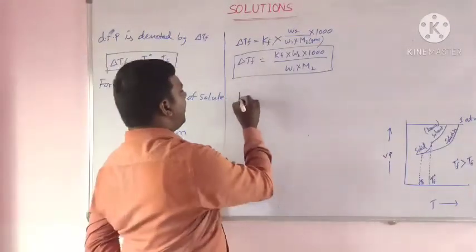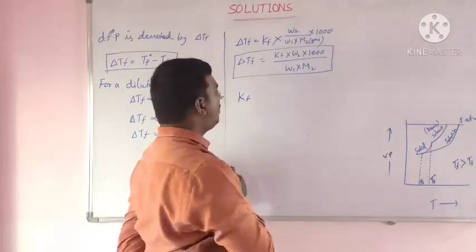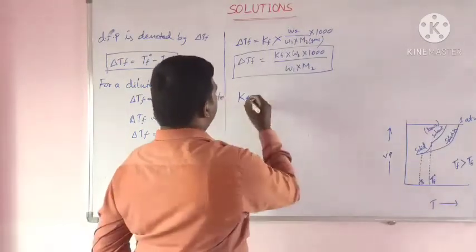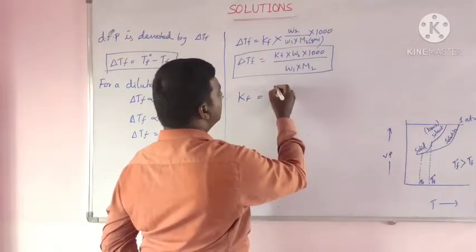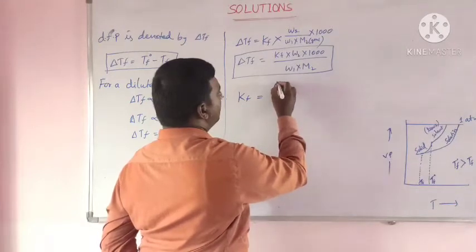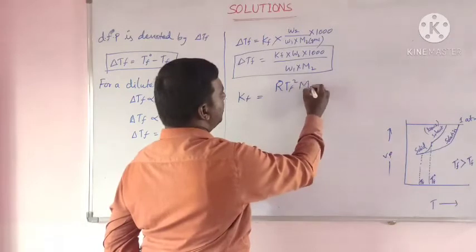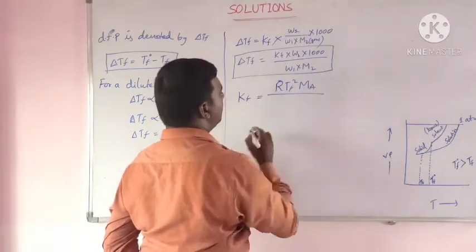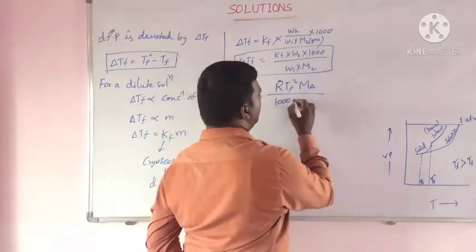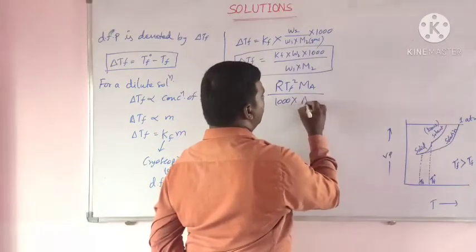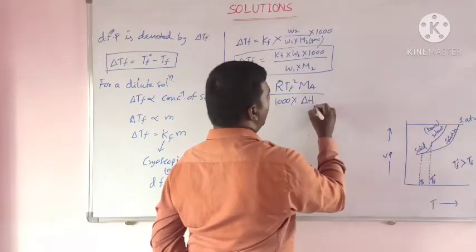Here Kf can be calculated from thermodynamical relationship. Then Kf is equal to R Tf square Ma by 1000 into delta Hf.